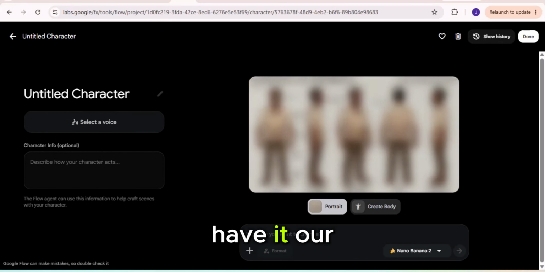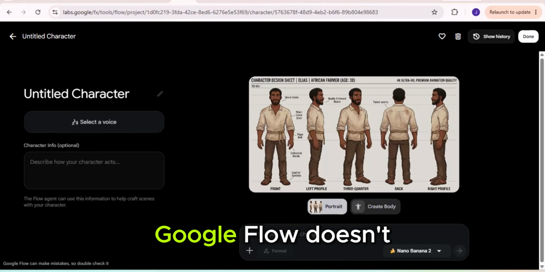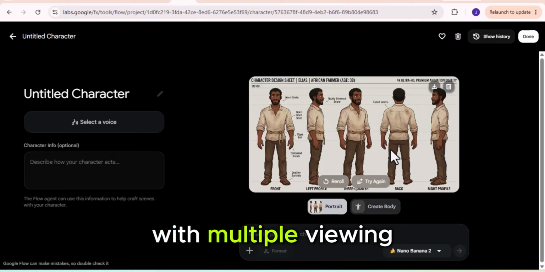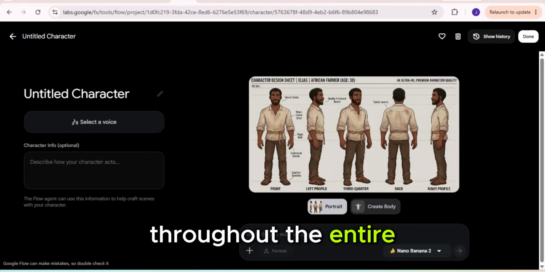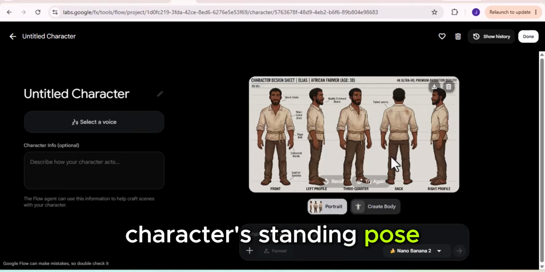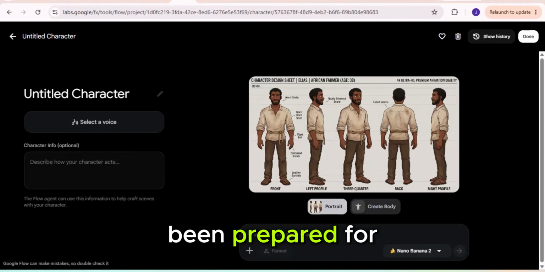And there we have it. Our first character is ready. Take a look at the results. You'll notice that Google Flow doesn't just create a single image. It generates a complete character sheet with multiple viewing angles, making it much easier to maintain consistency throughout the entire animation. You'll also see details like the character's standing pose, facial expression, hairstyle, clothing, body type, and facial features. Everything has already been prepared for us.